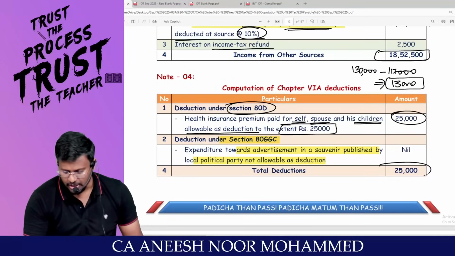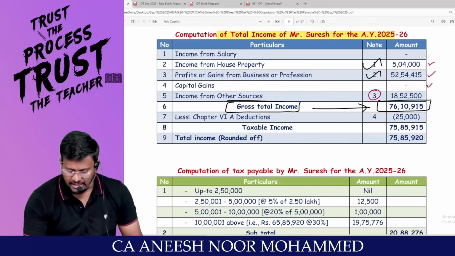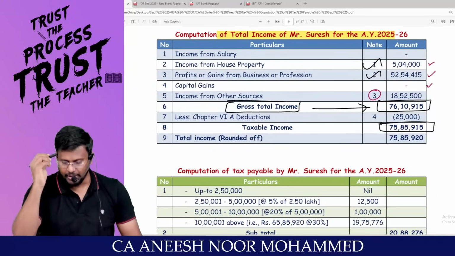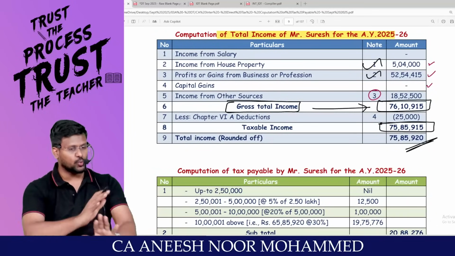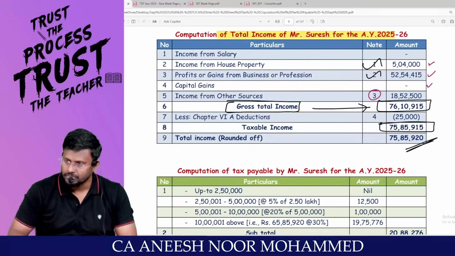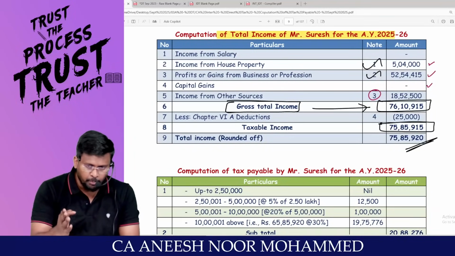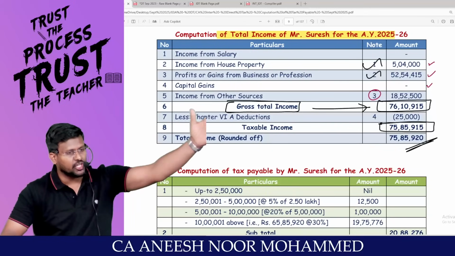Right, sir? That's it. Your total Chapter 6A deduction comes to 25,000. I'm proceeding. You will be getting taxable income 75 lakh 85,915, which will be rounded off to 75 lakh 85,920. Nearest 100, you should round off. Accepted? Now I have to calculate the tax payable, both under the default tax regime and the optional tax regime.